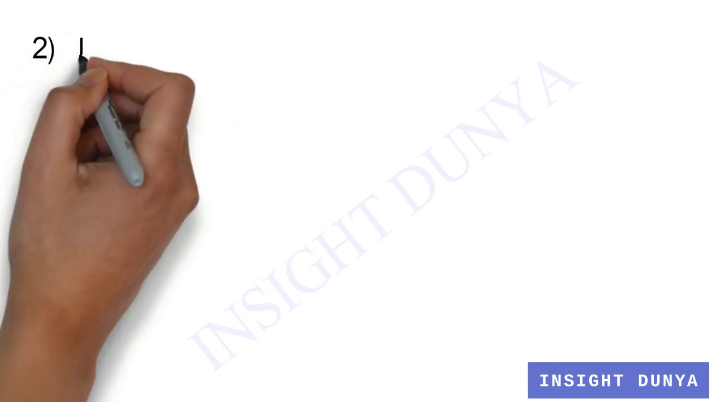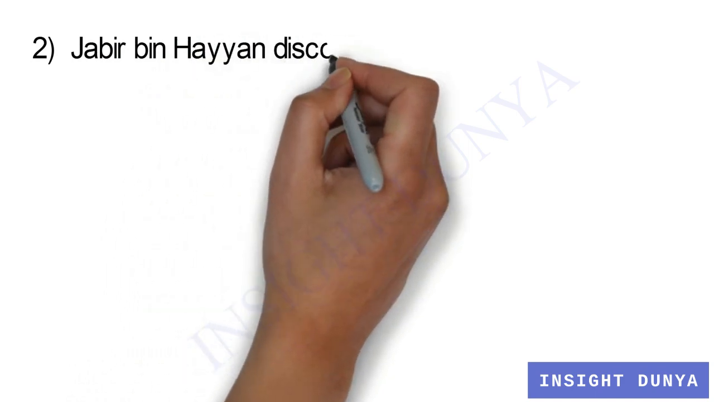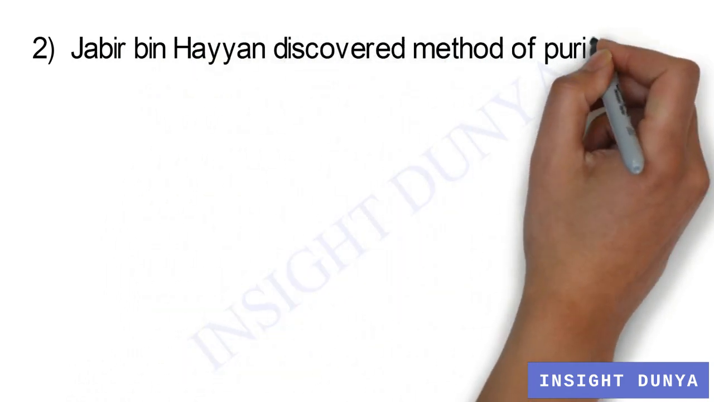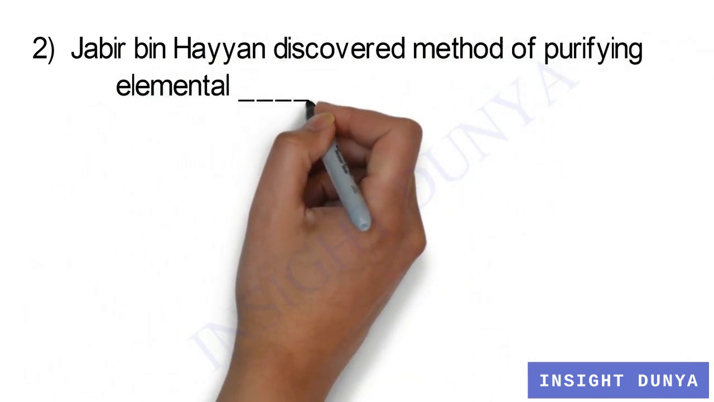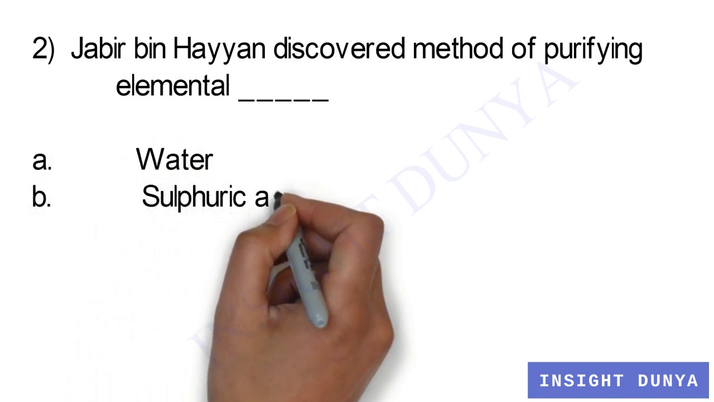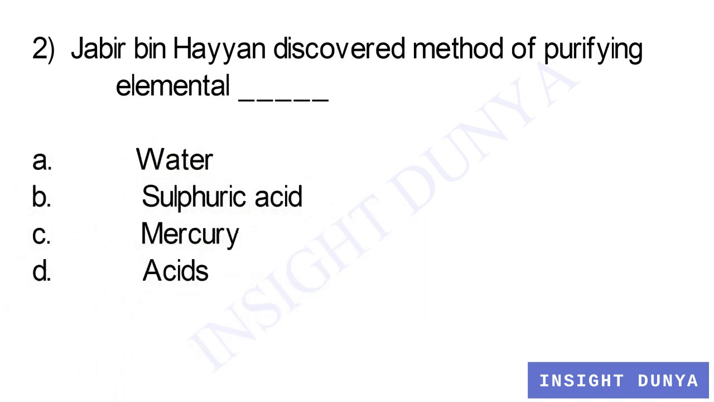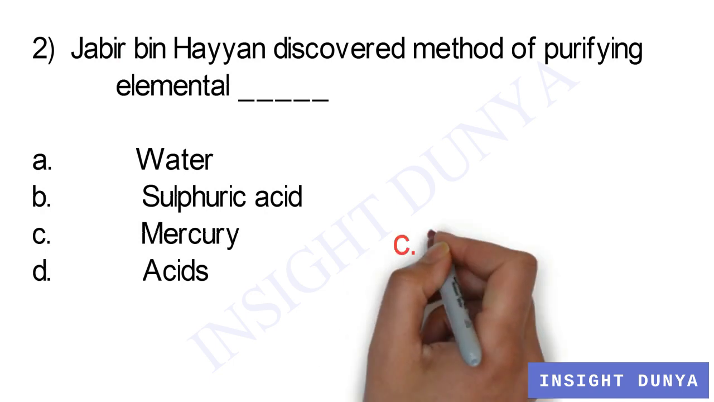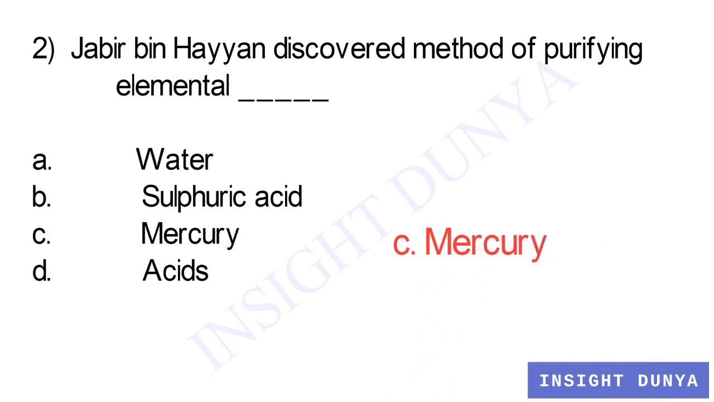Question number 2. Jabir bin Hayyan discovered method of purifying elemental dash. Options are water, sulfuric acid, mercury, and the last option, acids. And the correct option is C, that is mercury. So you can see that these questions are the test of your knowledge. You cannot find the answer if you did not study.